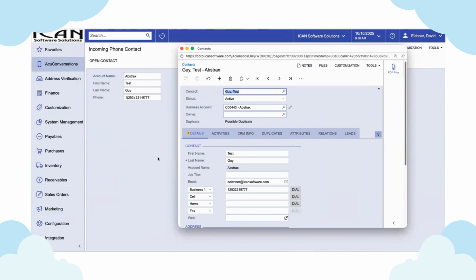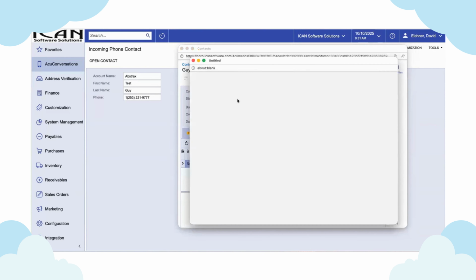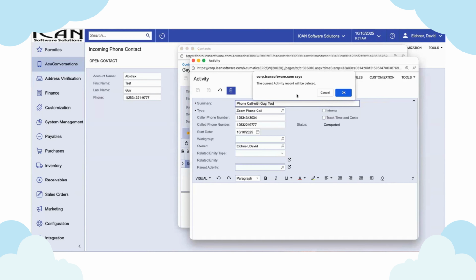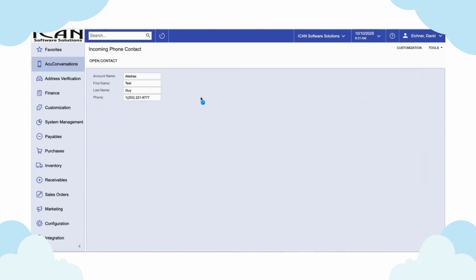and we are going to get back to the demo here. All right, so we've shown how you can initiate outgoing phone calls with the Zoom phone telephony system. You can also have incoming calls pop up and allow you to open information about the incoming call. So as you're discussing with that customer, you'd be able to look and see if there were any activities here that had been in the system. I'm going to delete this one just so we can show you the import process later in a second.